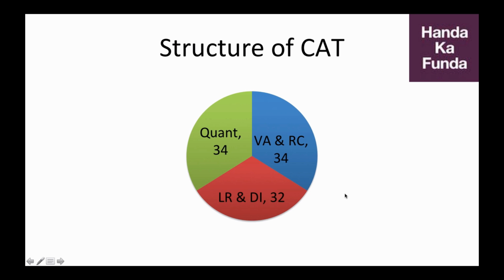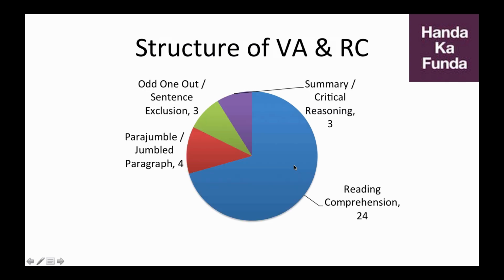Now, for those of you who do not know, the CAT exam has 100 questions, out of which the first section is the VARC, or the verbal ability and the reading comprehension section, which has 34 questions. Then there is LRDI with 32 and Quant with 34. But for the purpose of this video, we will stick to these 34 questions. These 34 questions are broadly divided into 4 categories. This pattern has remained the same for the last 4 or 5 years.